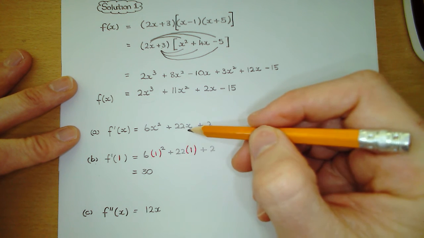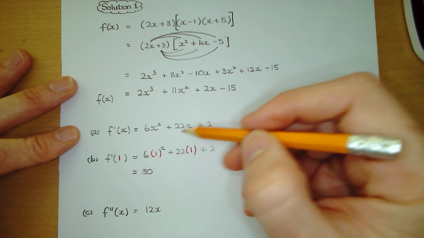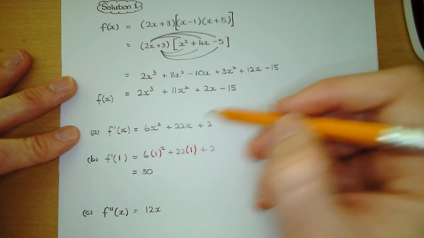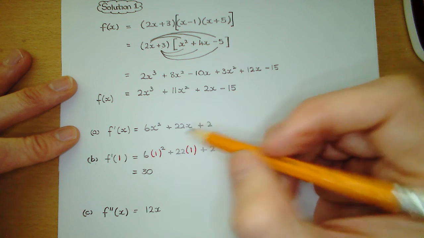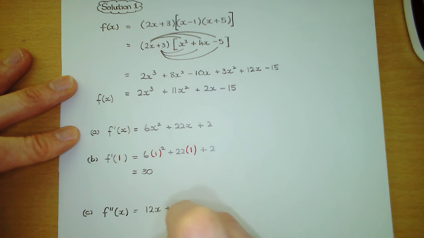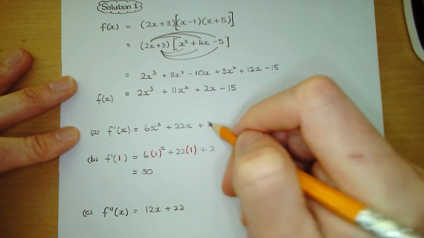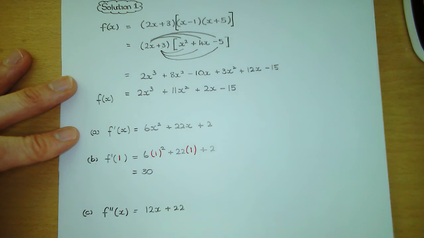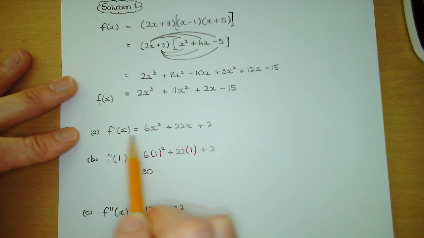Differentiate plus 22x. Remember, if the term has x to the power of 1, you just get rid of the x and you're left with its coefficient. So we're left with plus 22. And then remember, when you differentiate a number term, it disappears. So that's our answer for part C. That is the second derivative, and it's equal to 12x plus 22. And you get the second derivative by differentiating the first derivative.